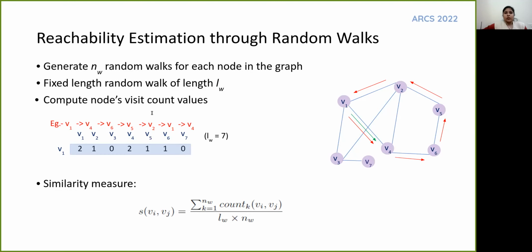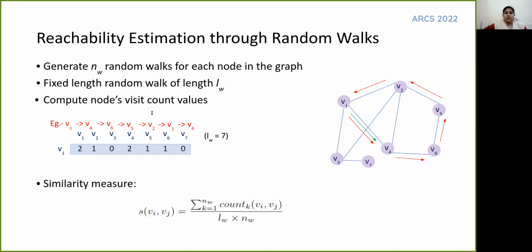In the first component, to capture various paths and node positions, a set number of fixed length random walks are generated from each node. The visit count of each node in different random walks is then counted. For instance, let us assume a single walk of length 7 starting at V1, which visits vertices V4, V6, V5, V2, from where it revisits vertex V1 and V4, all in that order. The number of times each of nodes V1 and V4 were visited in this walk is 2. Similarly, V2 was visited only once, and thus the count for it is 1.